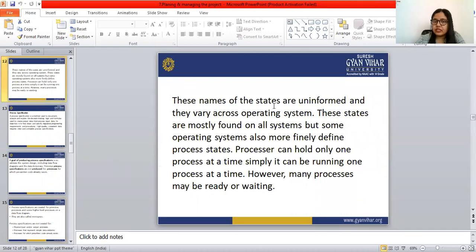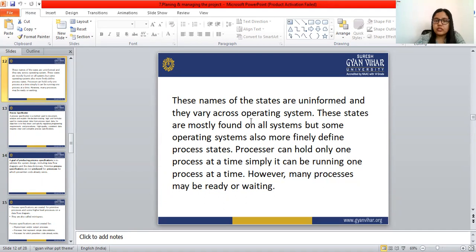The names of the states are not uniform and they vary across operating systems.